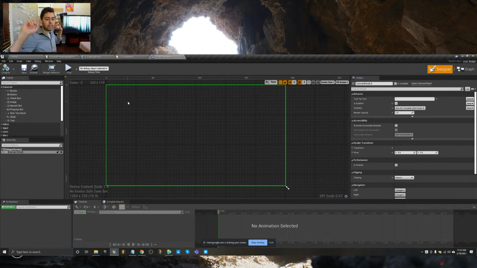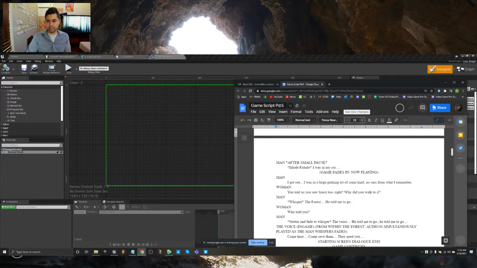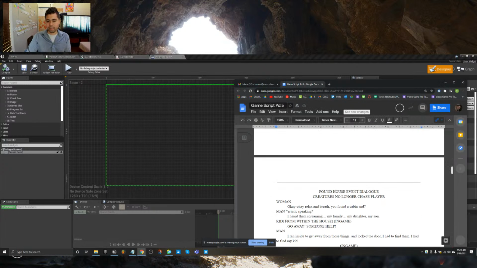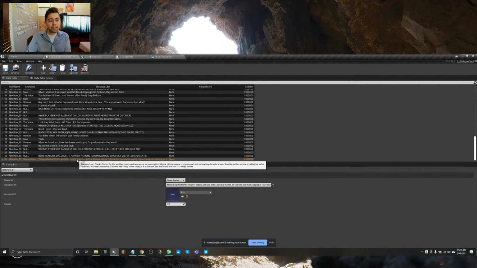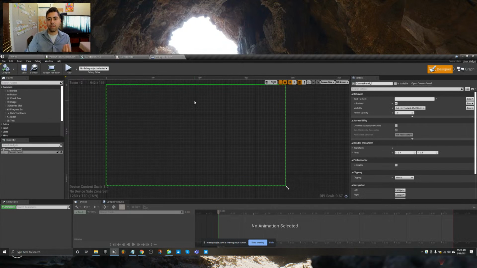And I talked about that last time. There's a couple of ways people would do it. There's the beginner way, the amateur way, which is, oh, I'll make a different widget for each line. But with a script of, I don't know how many lines, it's a lot, because I had to copy them all over to the data table. Actually, we could tell: with a script with 83 lines, that's 83 different images and text that you're putting on screen. Not efficient. Instead, you want one dialogue widget that holds text that can change,